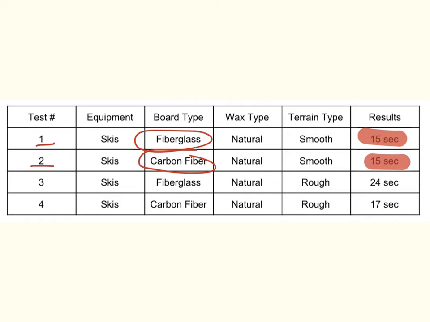But take a look at tests 3 and 4. Here we can see that the carbon fiber board finished in 17 seconds, whereas the fiberglass board took 24 seconds. This shows that the board type does affect speed when the terrain is rough.